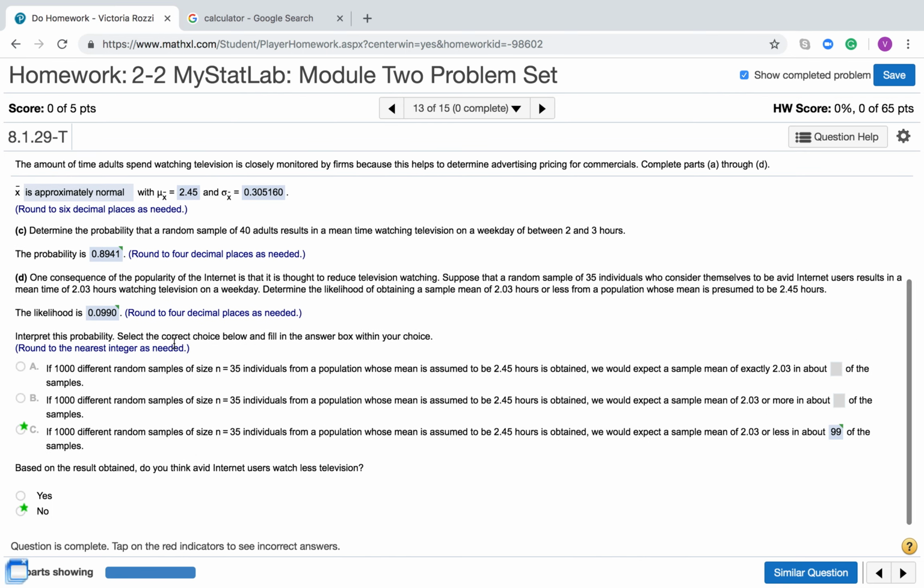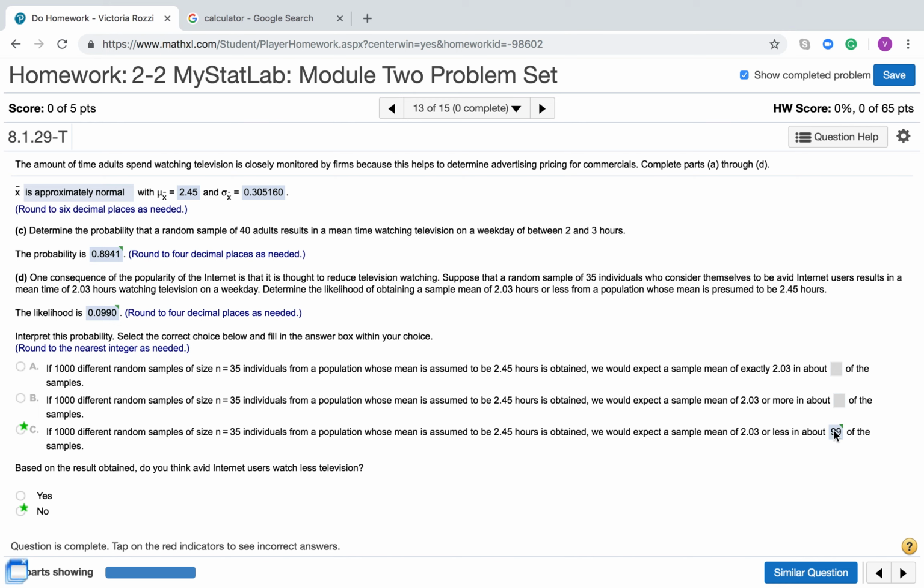It says interpret this probability, select the correct choice below. So one thing to look at here is that the wording is going to be very different. Each one of these, we're talking about 1,000 different random samples. So this one says a mean of exactly 2.03. Well, that's not what we found. We were talking about less than. This one says more. So we're not going to choose that. This one says less. So we're going to choose part C because it does say less.